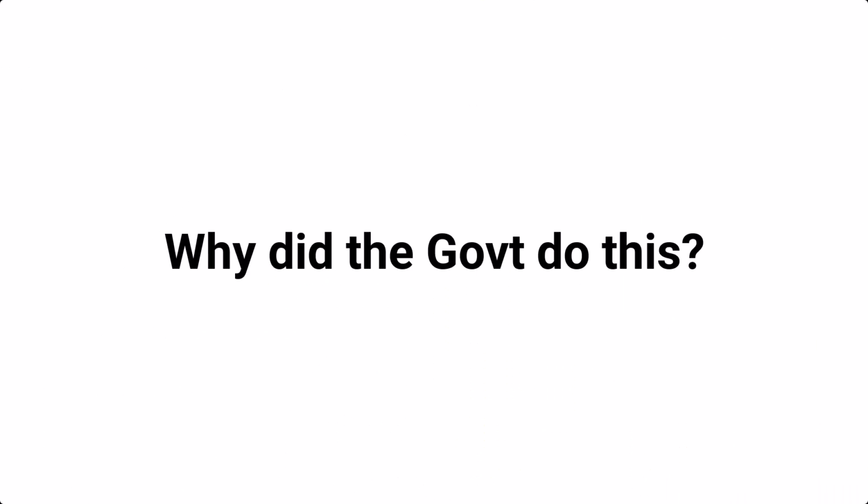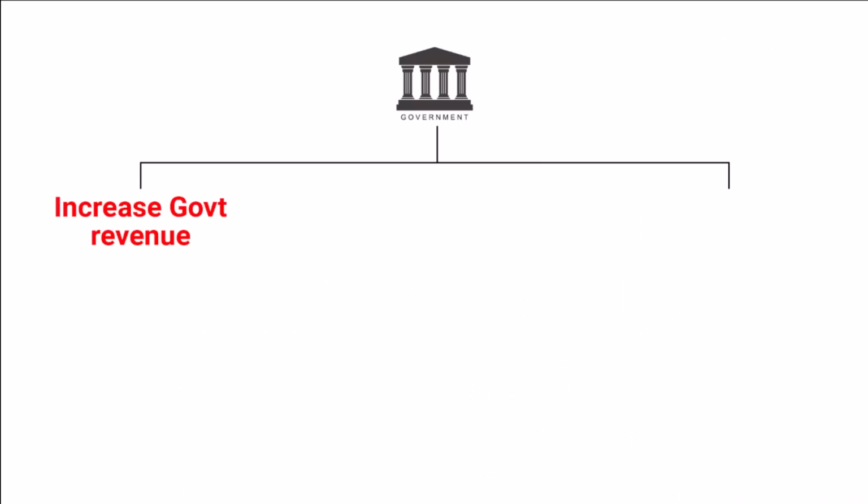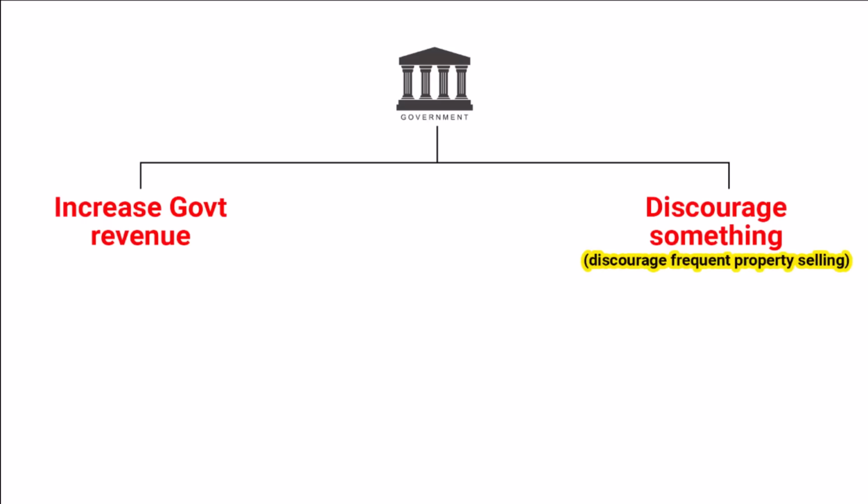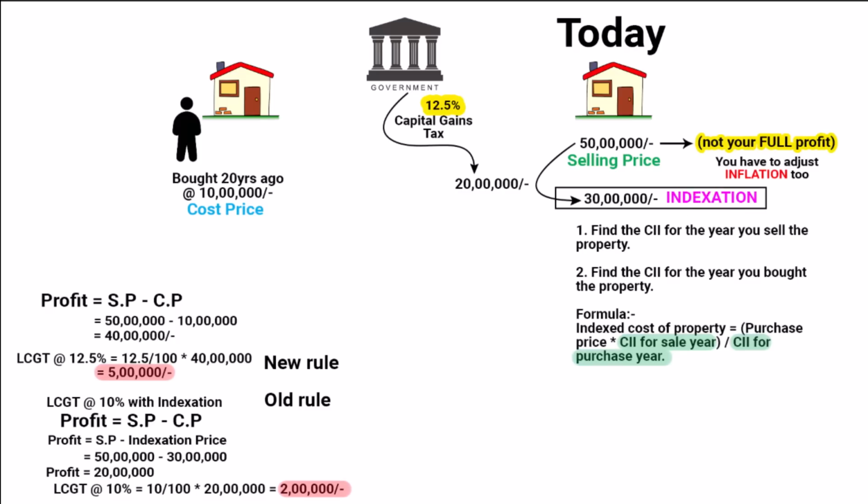So why do you think the government did this? Of course, more tax money is equal to more government revenue. Apart from that, you must also keep in mind that whenever government makes policy to increase tax rate, that also means that they are trying to discourage something. So in this case, the government is trying to discourage frequent property selling. Because now when there is no indexation benefit, people might hold on to their properties, reducing the overall market activity.